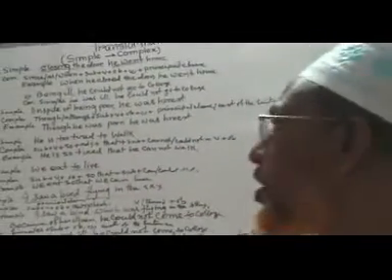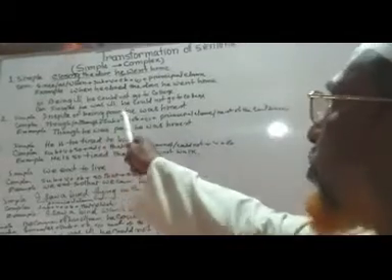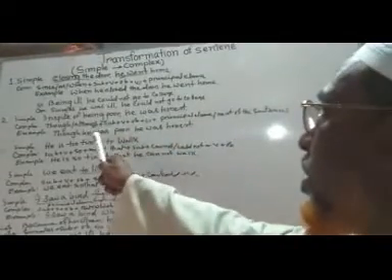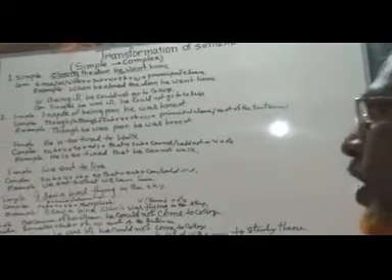Okay? For example, in spite of being poor, he was honest. Though he was poor, he was honest. Okay?